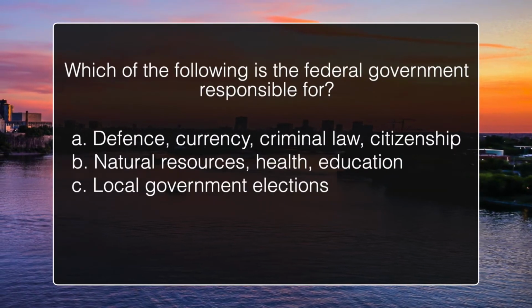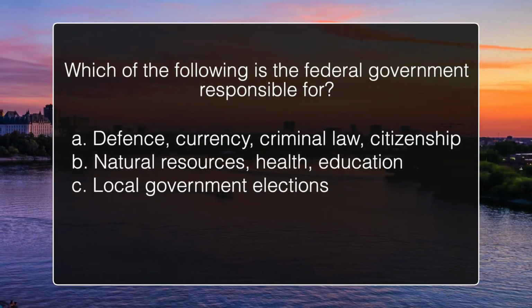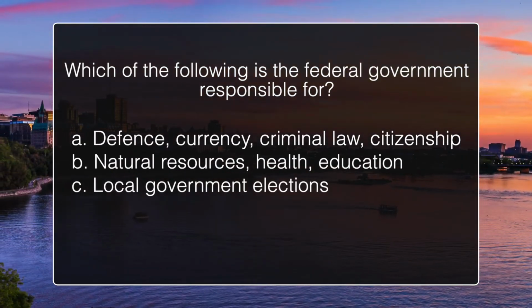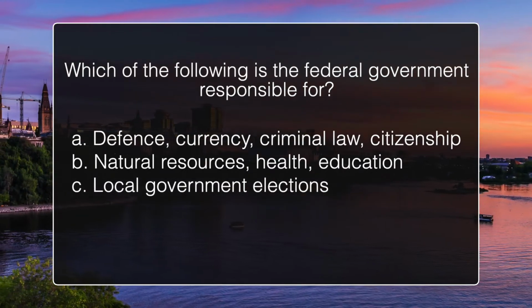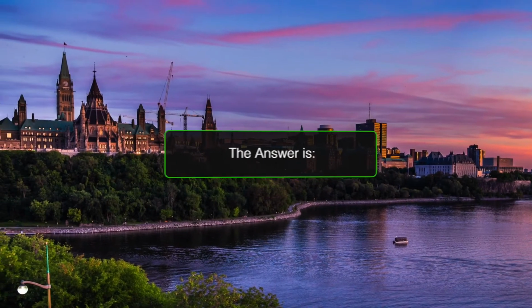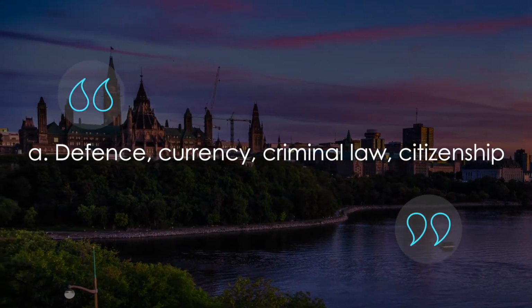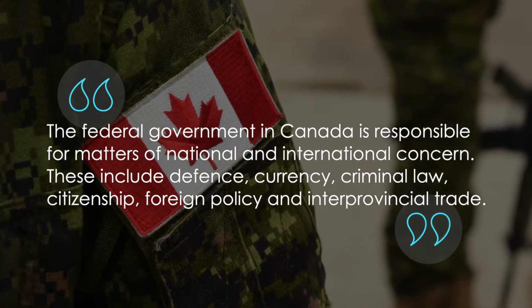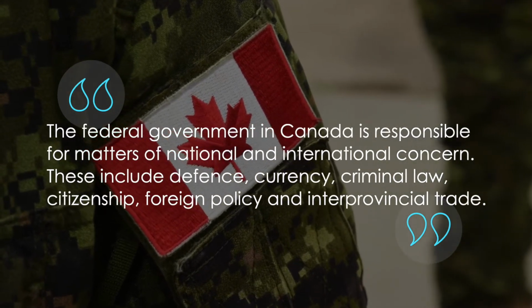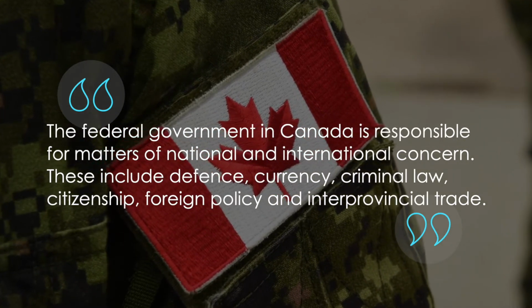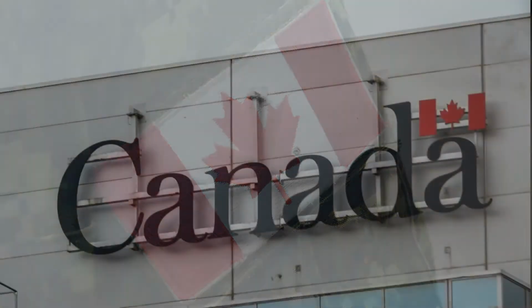Which of the following is the federal government responsible for? Defence, currency, criminal law, citizenship, natural resources, health, education, or local government elections? The answer is defence, currency, criminal law, and citizenship. The federal government in Canada is responsible for matters of national and international concern. These include defence, currency, criminal law, citizenship, foreign policy, and interprovincial trade.